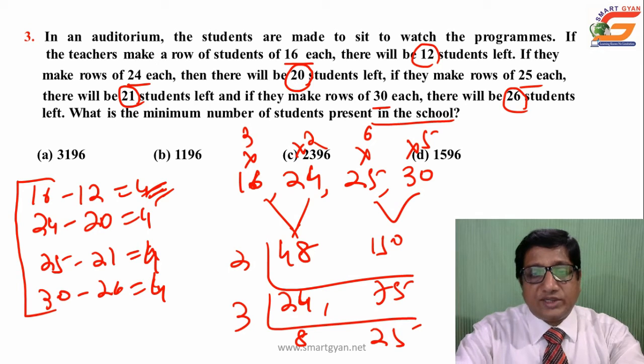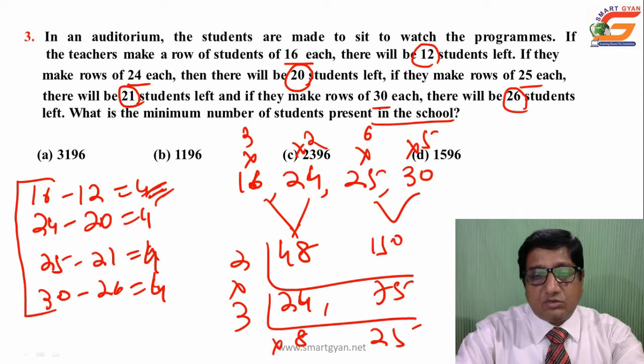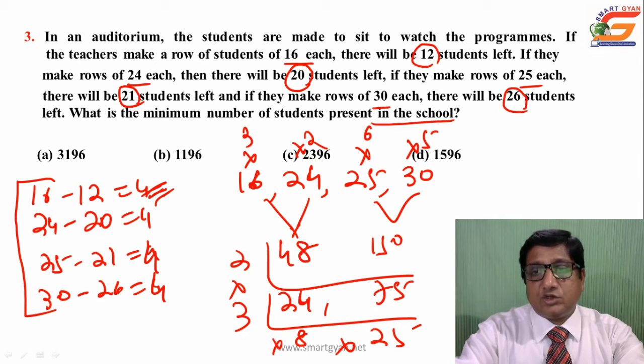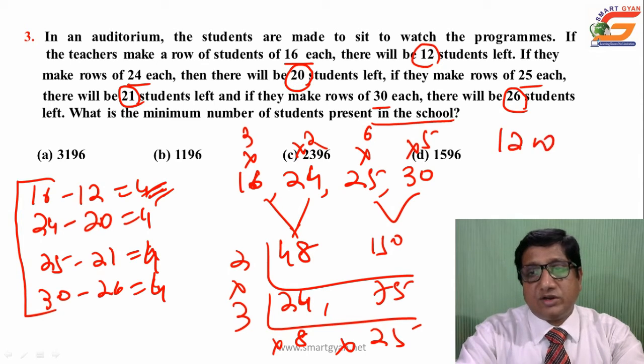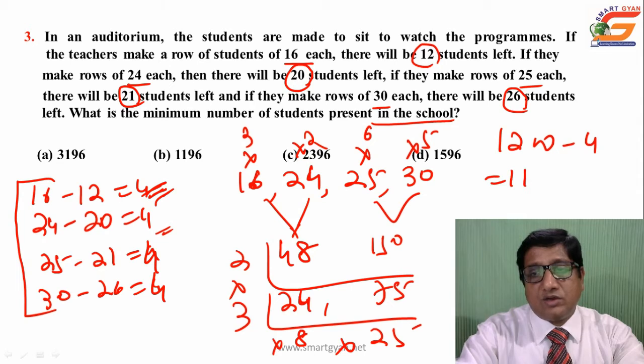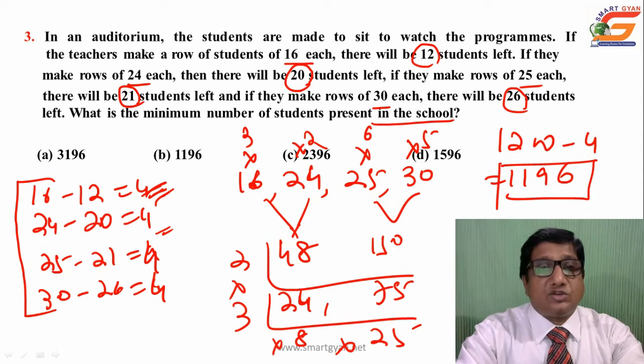Now we get 2 into 3 into 8 into 25, that is 1200. The LCM is 1200. The difference is always 4, so minus 4 gives 1196. This is your answer, choice B.